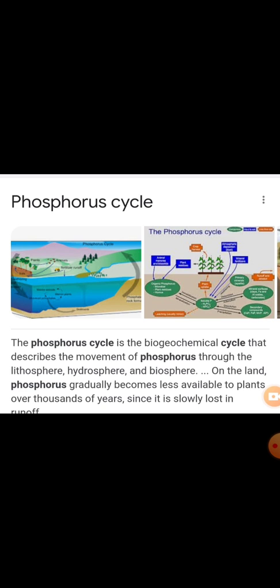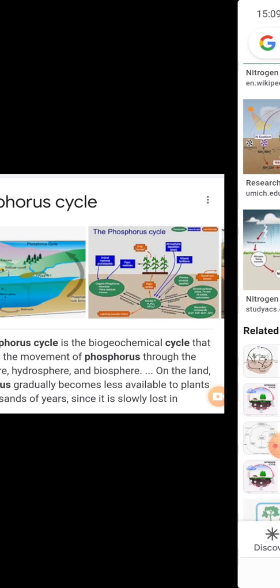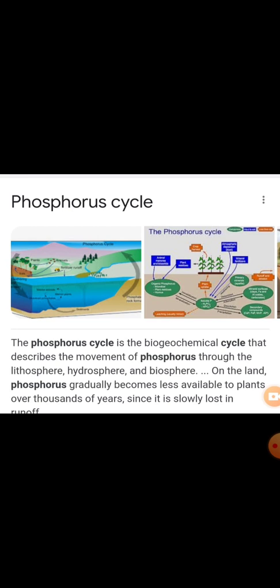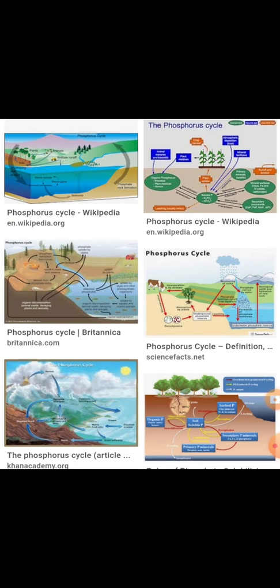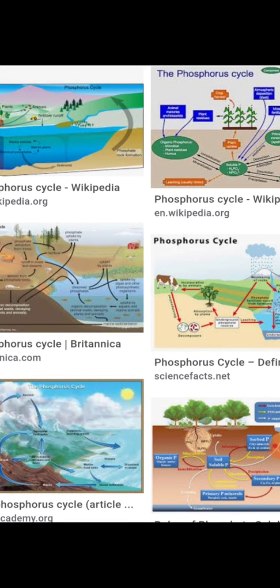Phosphorus is made available in the soil or sand through erosion or weathering of rocks. In the slide here, I am showing the phosphorus cycle, how phosphorus is cycled from the environment to the soil and back to the environment. This is the process.